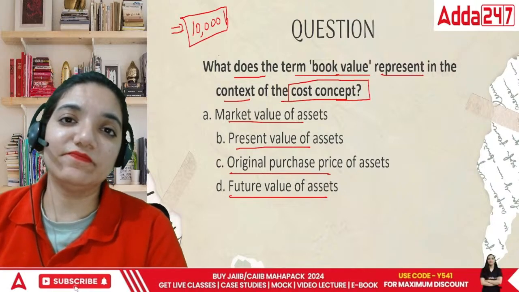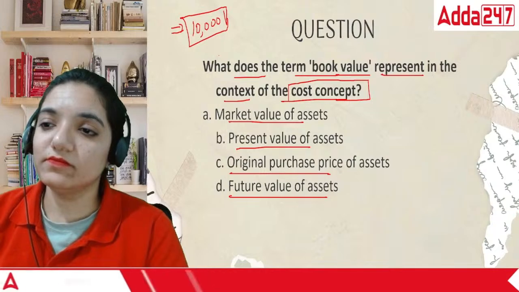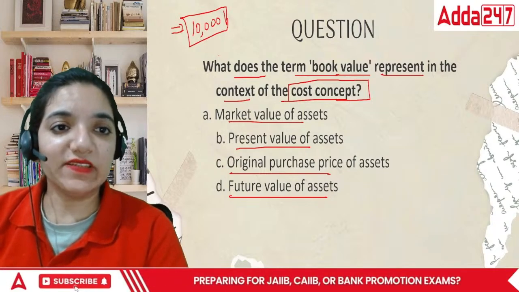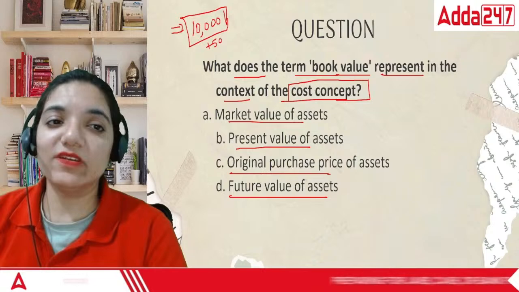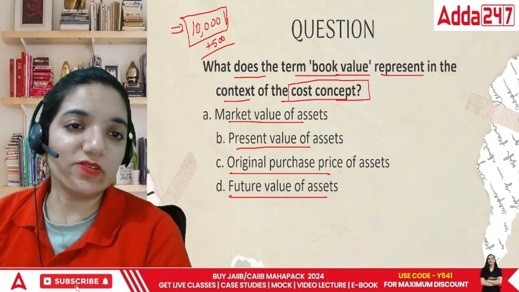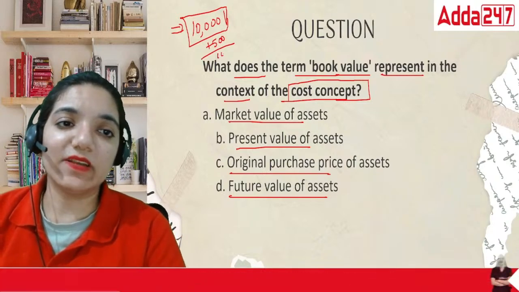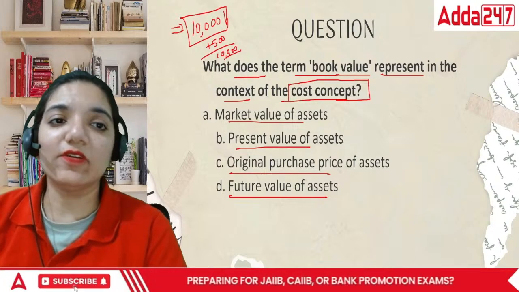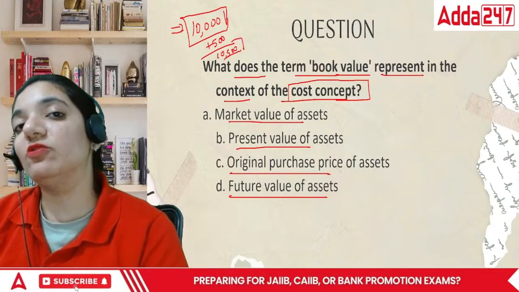Now, I paid 500 rupees for its installation. Without the installation, I could not use this machinery. So I have totally spent 10,500 for this machinery to make it ready to use.